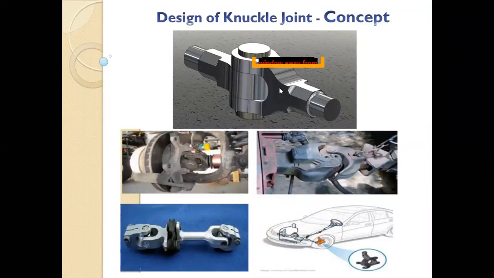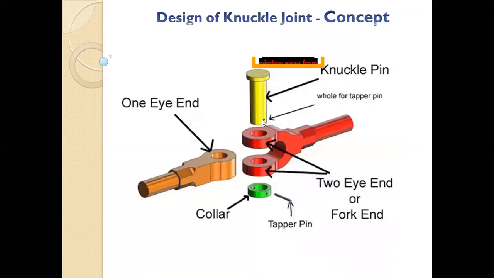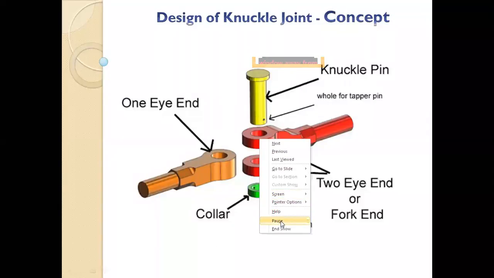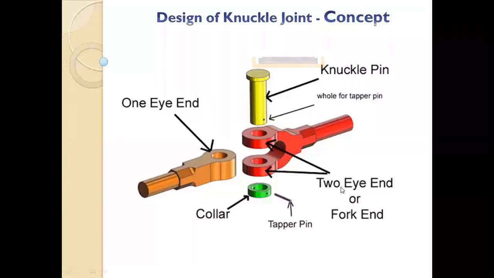See, like in my presentation, the first diagram shows the knuckle joint. It has a fork, like that. One is a fork end, one is the eye end. In between the fork and eye, they fit to each other, and they have a hole inside. And in that hole we put the knuckle pin.